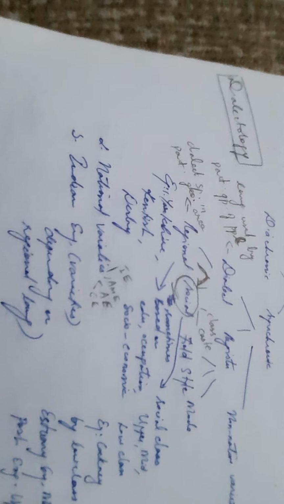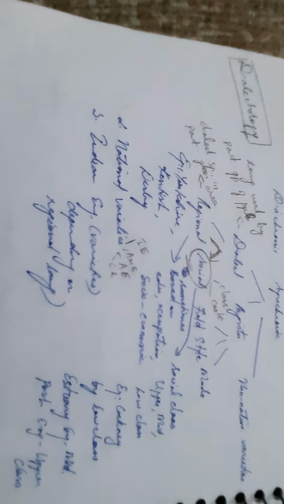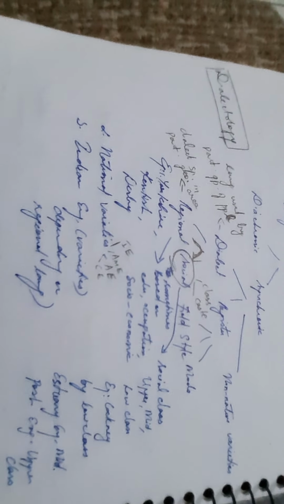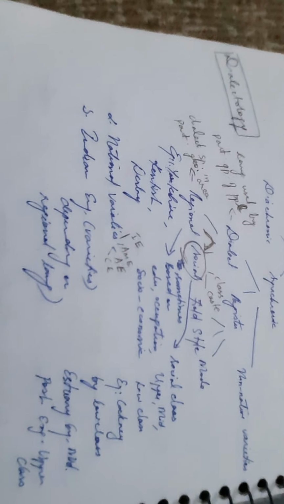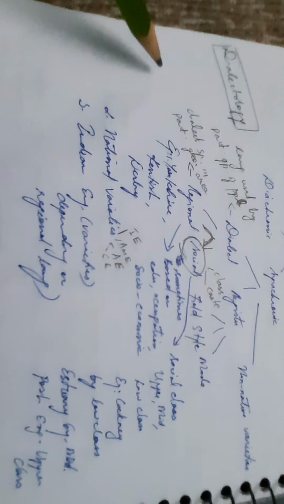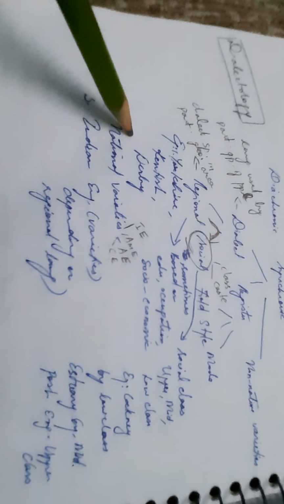Under dialect we have two branches, regional dialect and social dialect. Regional dialect is the language used by a group of people belonging to a particular geographical area. Under regional dialect we have seen three varieties in England, that is Yorkshire, Kentish, and Derby.